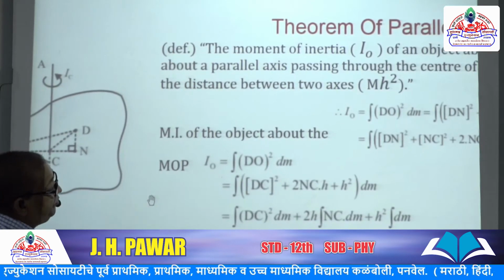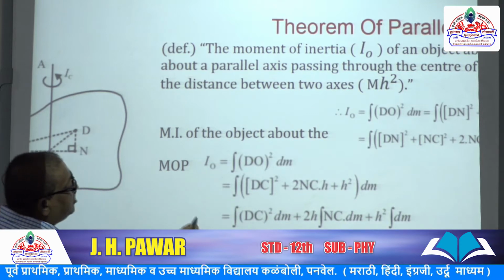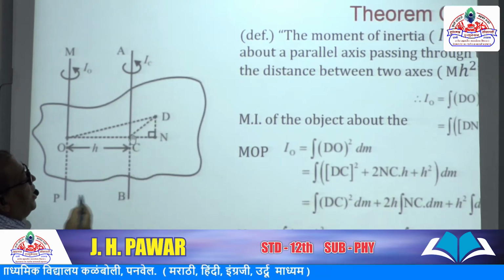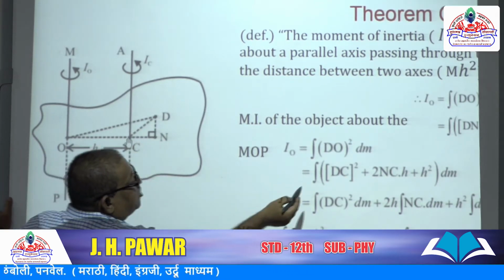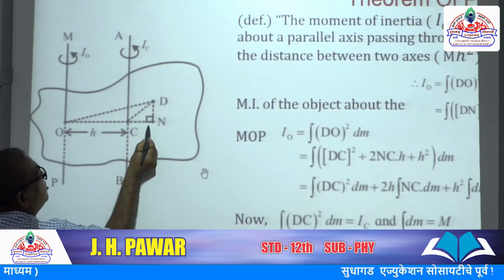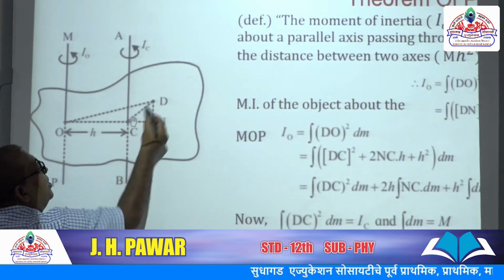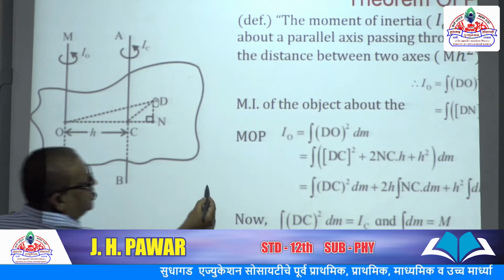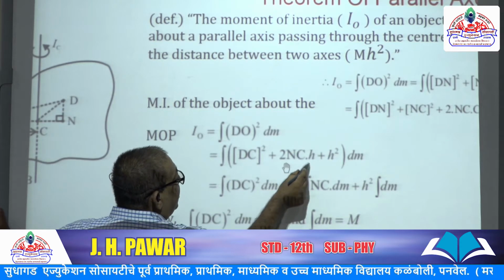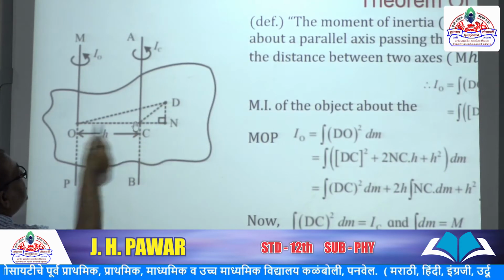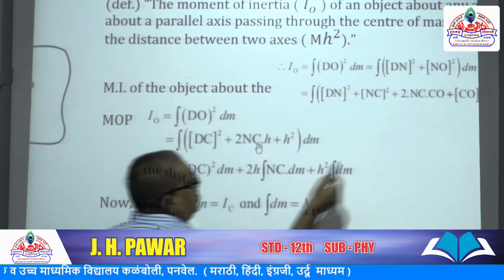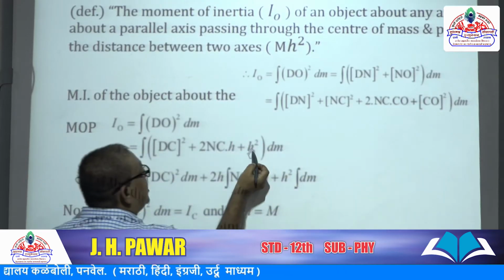Now next, substituting the values, here we go through another thing. DN square plus NC square is nothing but DC square. Then substituting this value, the integration of DC square plus 2 NC H. H is nothing but CO. This CO is substituted as H, and thereafter CO square is taken as H square dm.